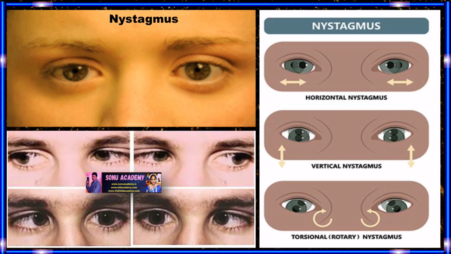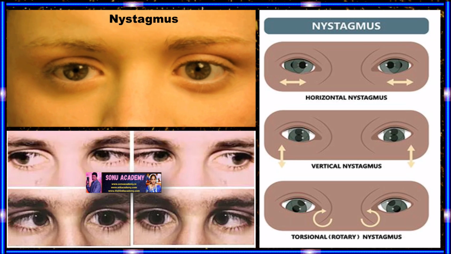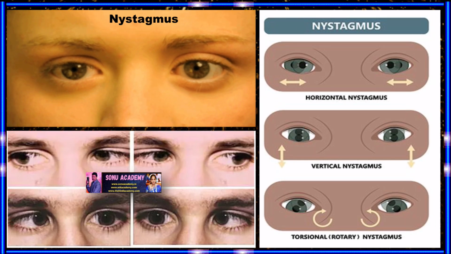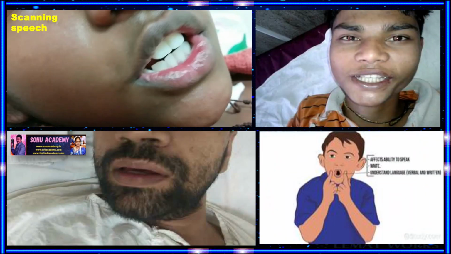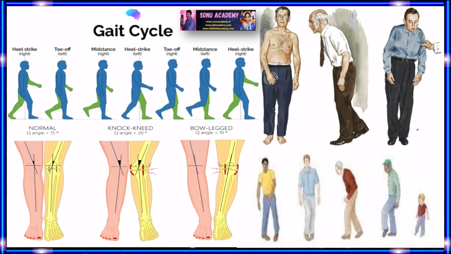Nystagmus. Nystagmus is a disorder of involuntary rapid eye movement that can be horizontal, vertical or rotatory. Next one is scanning speech. Scanning speech is slow speech with a tendency to hesitate at the beginning of words or syllables. Next one is gait abnormalities. Abnormalities in standing or walking such as swaying, staggering or reeling, etc.